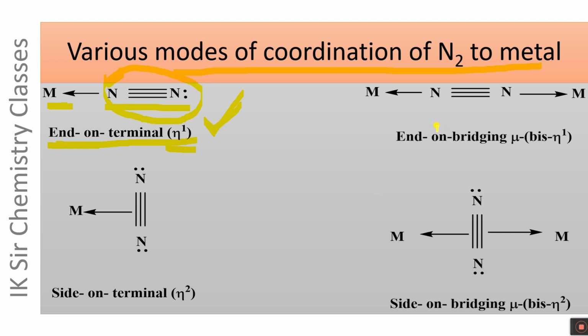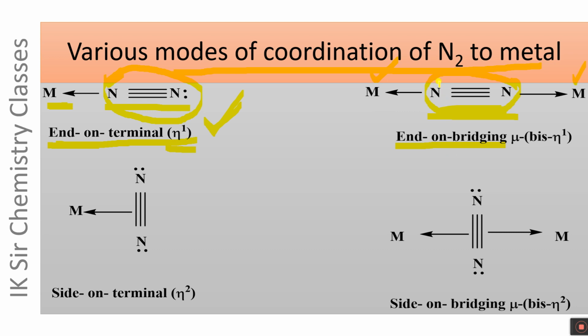This is also end-on mode of linkage, but N2 molecule acts as a bridging ligand. It is coordinated to two metal atoms simultaneously. It is called end-on bridging mode of linkage. Why end-on? Because metal atom is present along NN bond. Its hapticity is 1.